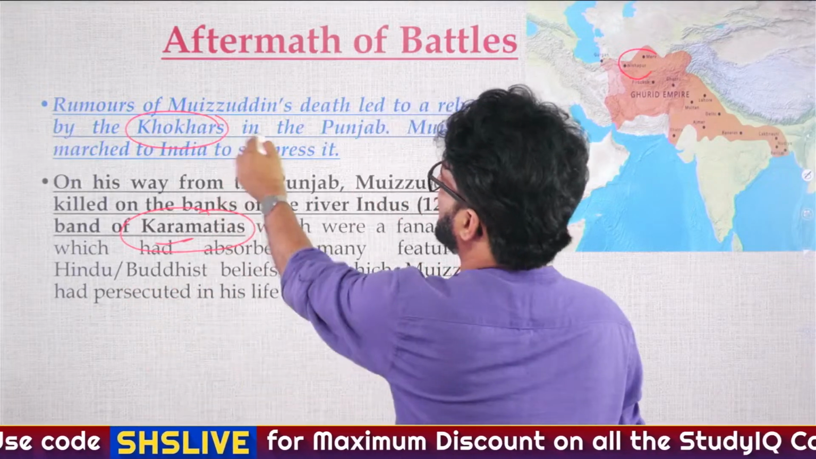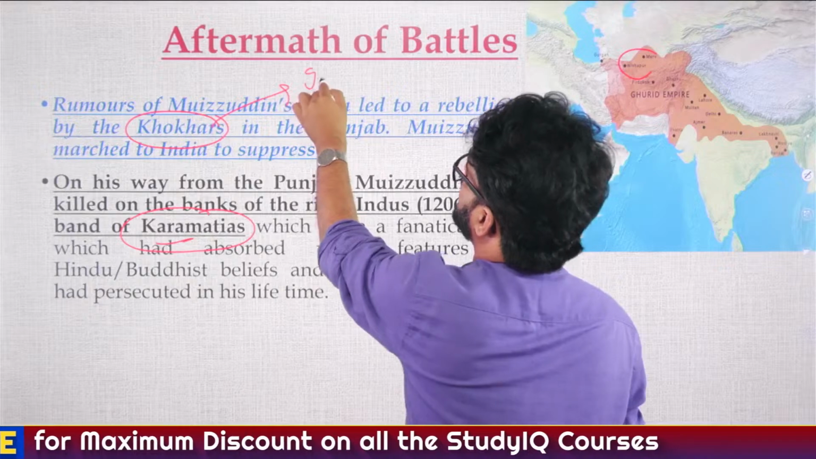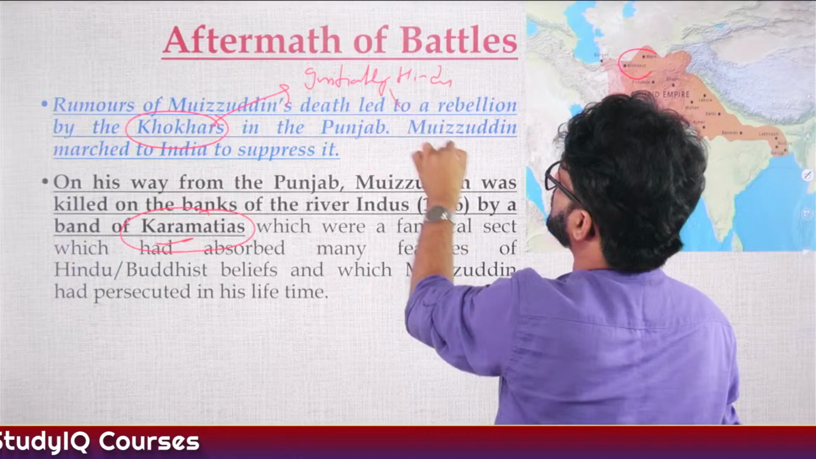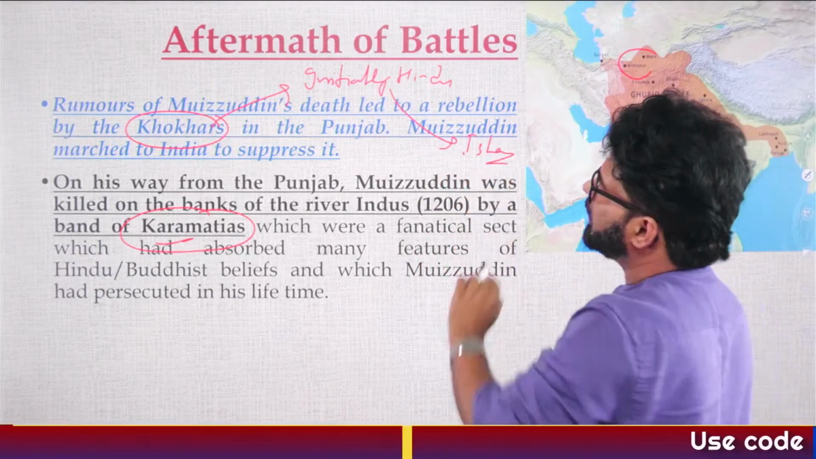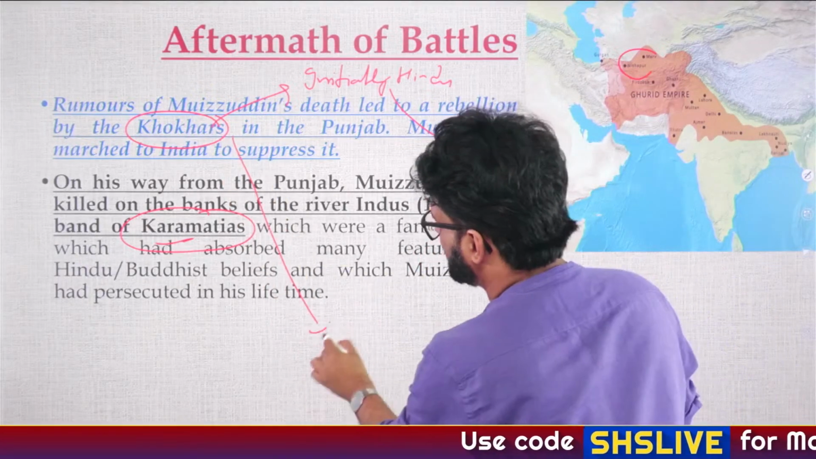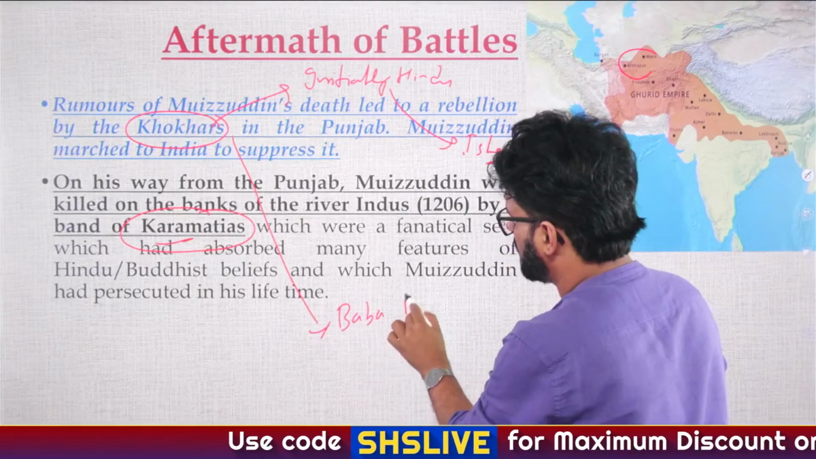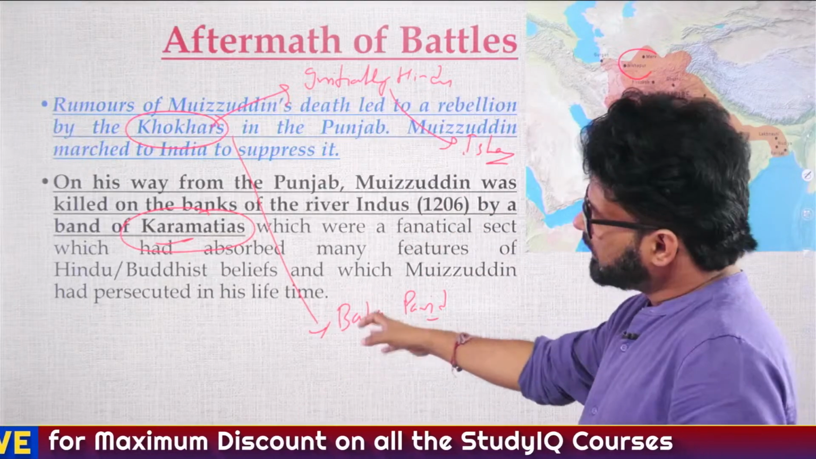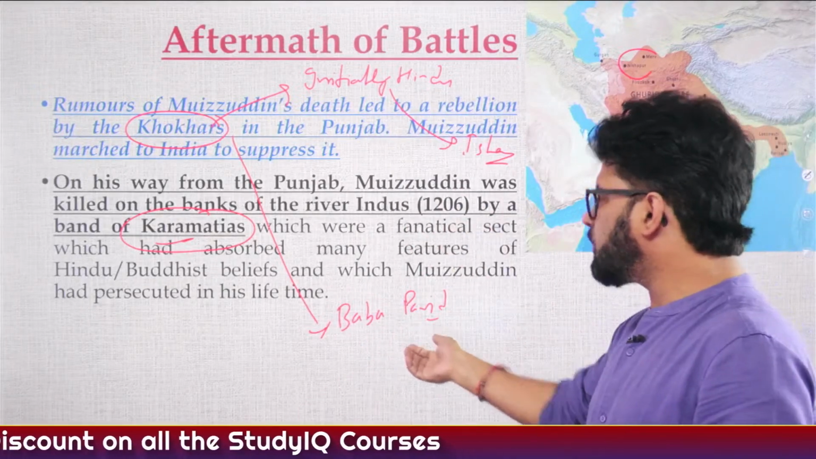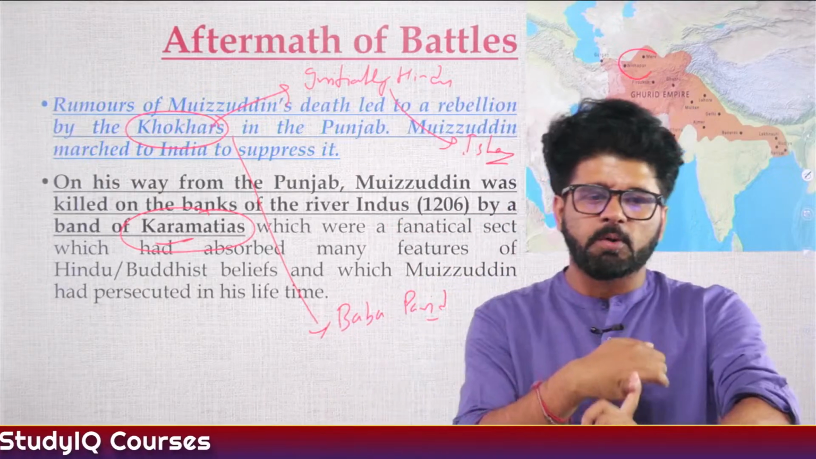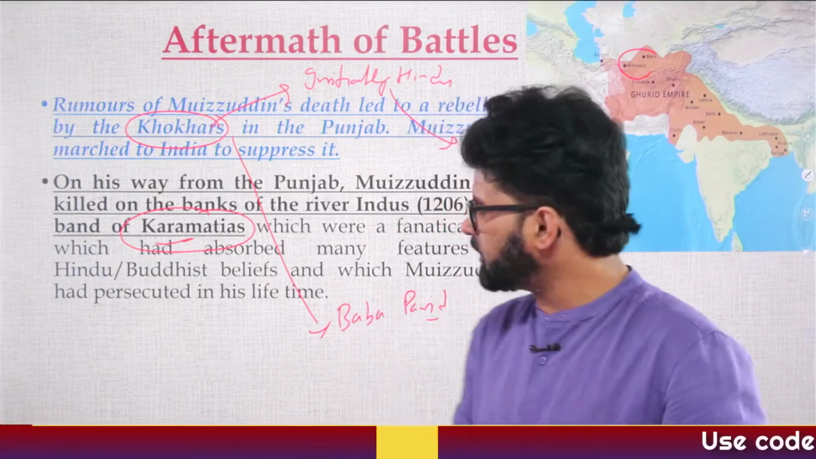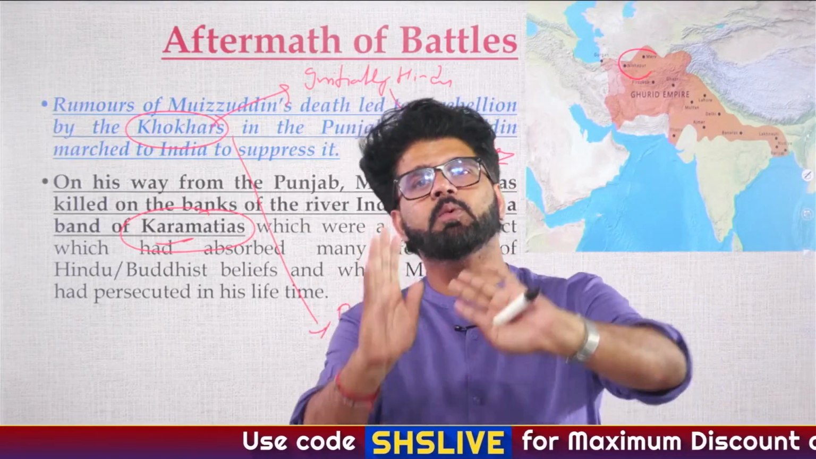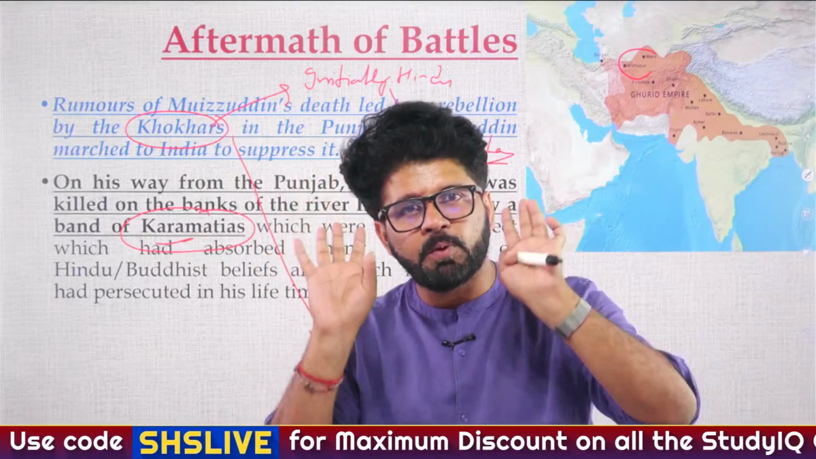So who were Khokhars? As it is said, they are in Punjab. They were initially Hindus. Later on they converted to Islam, or adopted Islam, due to the efforts of someone known as Baba Farid. He was one of the most famous Sufi saints. When we talk about Sufi saints or Sufism, you will hear about Baba Farid. And that's why we keep saying that when you talk about the Bhakti movement and the Sufi movement, you shouldn't forget the fact that the Bhakti movement was a Hindu movement. The Sufi movement was an Islamic movement.